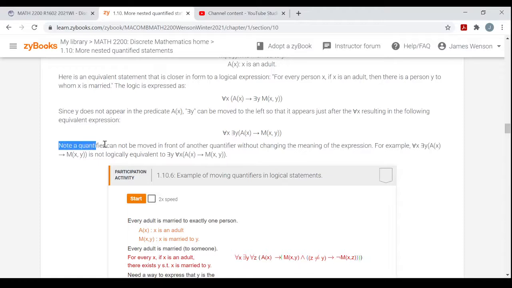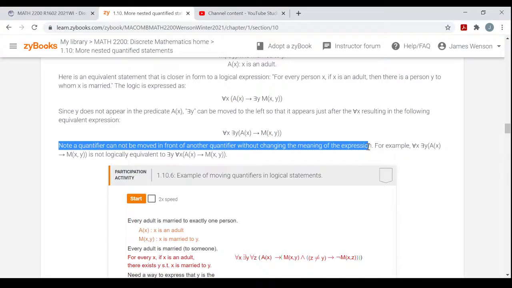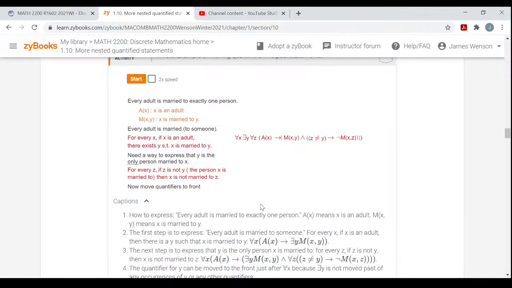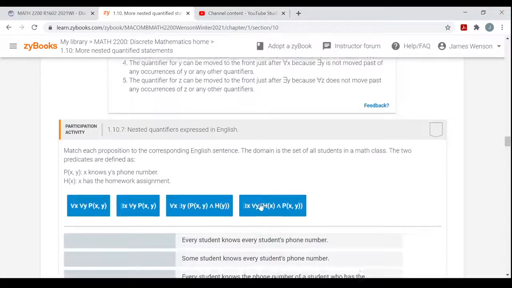And they're making that same note that you saw in the last section. Don't move a quantifier in front of another quantifier. The order matters. So for all x there exists y is totally different than there exists y for all x. Totally different statements. You can't just switch them. All right, and they go through an example here. I'll let you watch that animation.